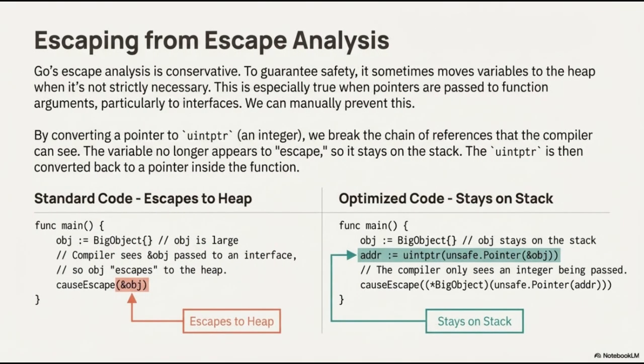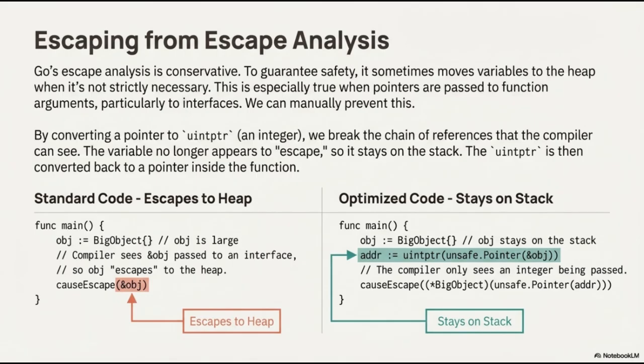Go's escape analysis is intentionally conservative to guarantee memory safety. This often leads to variables being moved to the heap even when they could safely reside on the stack, particularly when pointers are passed to interface arguments. We can manually intervene to prevent this unnecessary heap allocation. By converting a pointer to a uintptr, which the compiler treats as a simple integer, we break the chain of references that the compiler's escape analysis tracks.